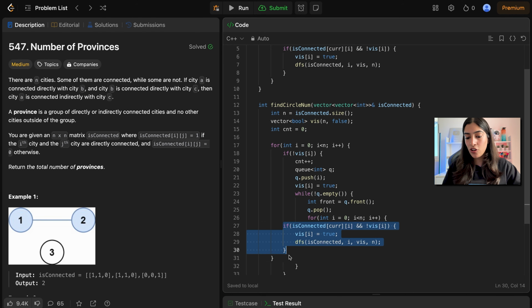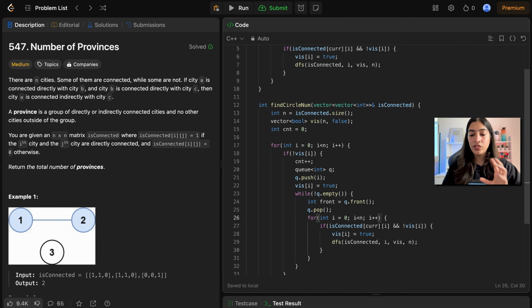See here, basically I copy pasted the exact same code, but the only difference is that I need to call it k because I've already used I. So I am putting k equal to 0, k less than n, k plus plus. And here see, if is corrected what? So I have to see from front element, right? I have to see front and then I have to see that the elements around it are connected or not.